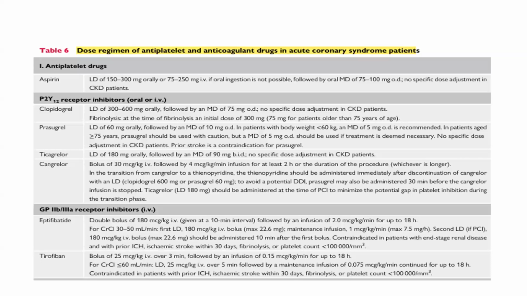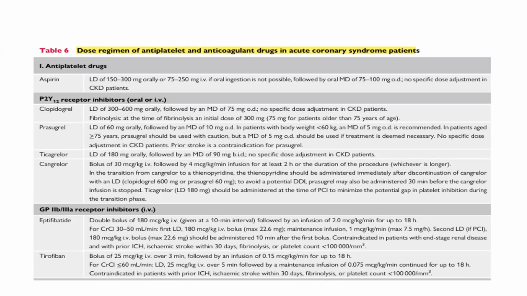Then cangrelor, the bolus of 30 mics per kg IV, followed by the 4 mics per kg per minute infusion for at least 2 hours or the duration of the procedure. In the transition from cangrelor to thienopyridine, the thienopyridine should be administered immediately after discontinuation of cangrelor with the loading dose to avoid potential drug interaction.